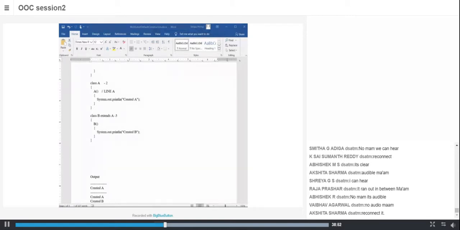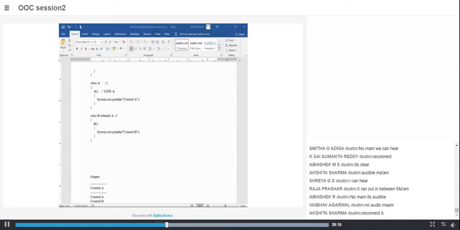Okay. Assuming all of you have reconnected. Please understand this. This is one of the very important topics. Whenever there is inheritance involved, whenever you create an object of a subclass, it first invokes the constructor of the base class and then its own constructor.